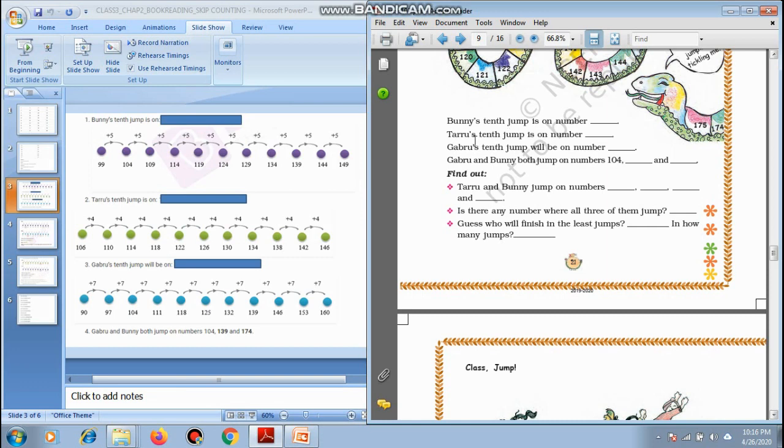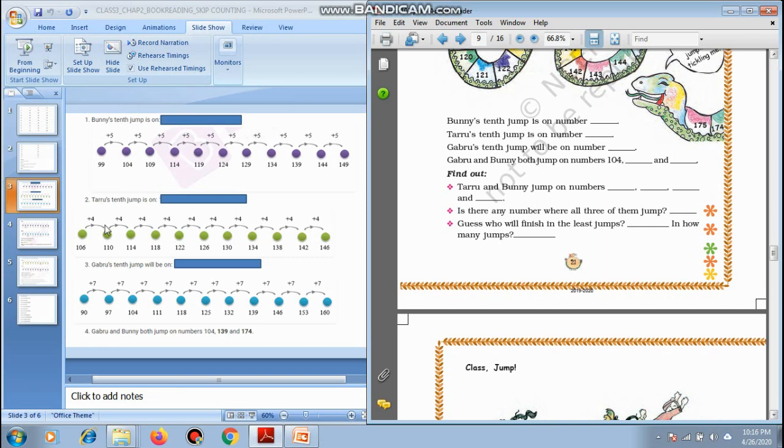Now the next question is, Taru's 10th jump will be on which number? Now we have to find out for Taru. Taru was on 106 and he skips 4 numbers and then moves on to the next.